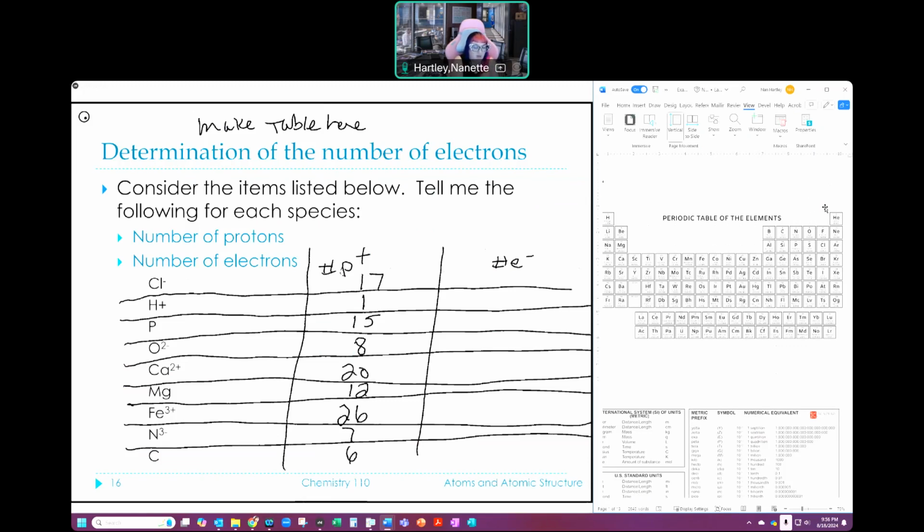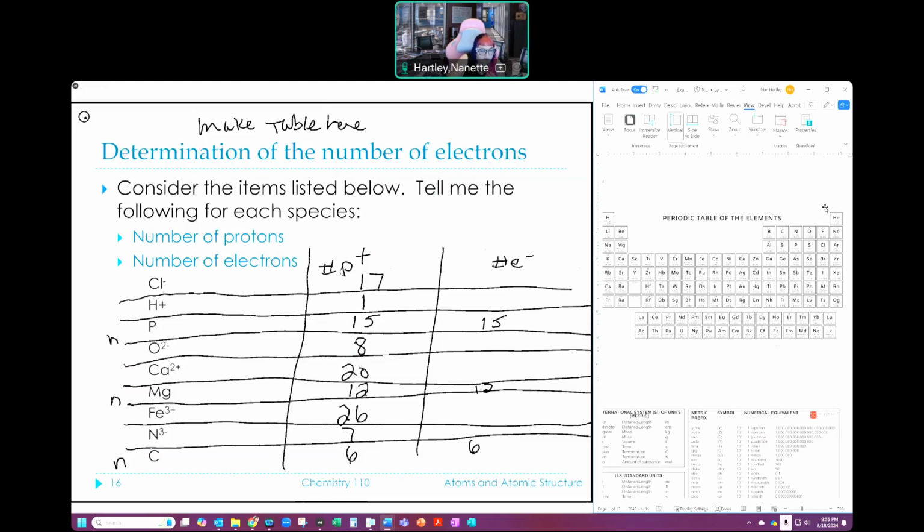So those are my atomic numbers. Now, for anything that's neutral, so there's no charge indicated on it, the number of electrons is the same. So the ones I have that are neutral, this is neutral, this is neutral, and this is neutral. So for those 3, protons equal electrons. So this should be 15, this should be 12, and this should be 6. Okay? Awesome.